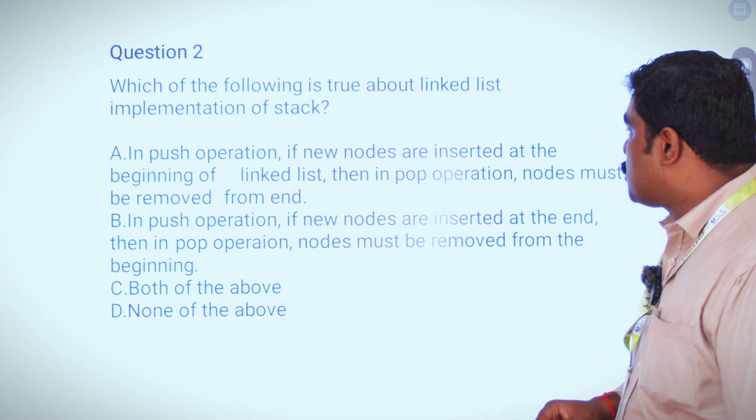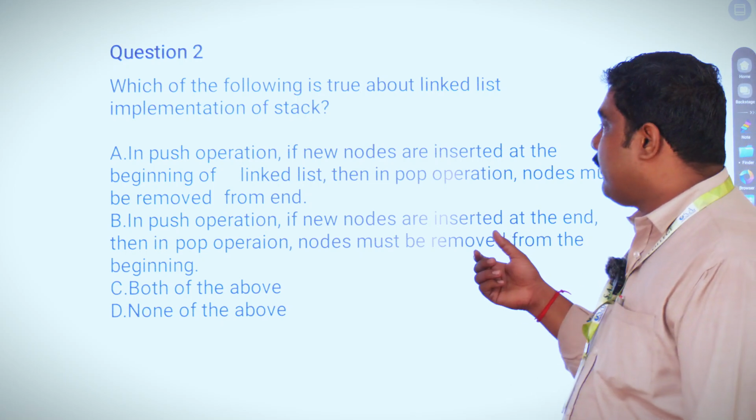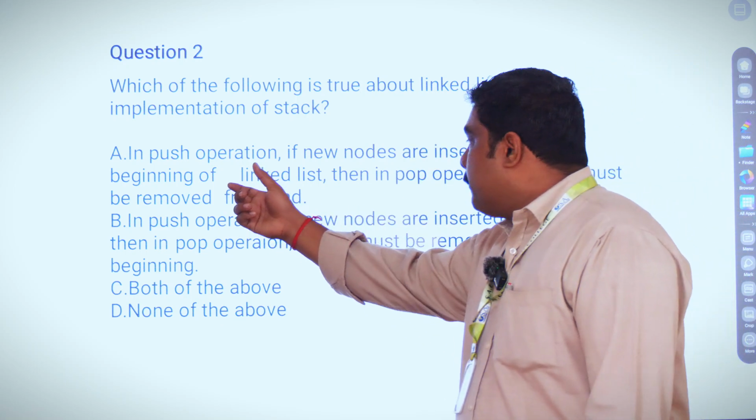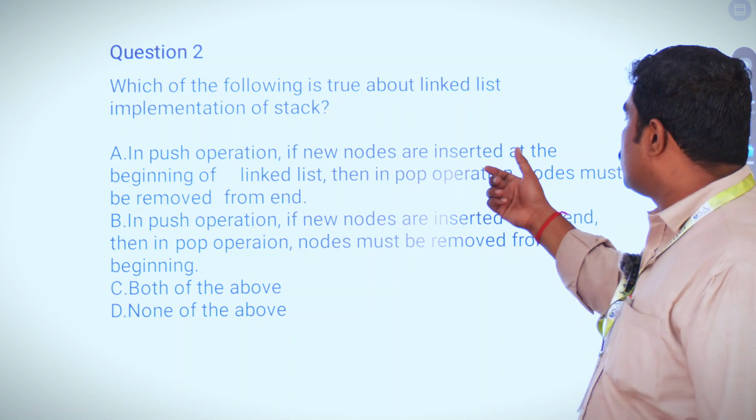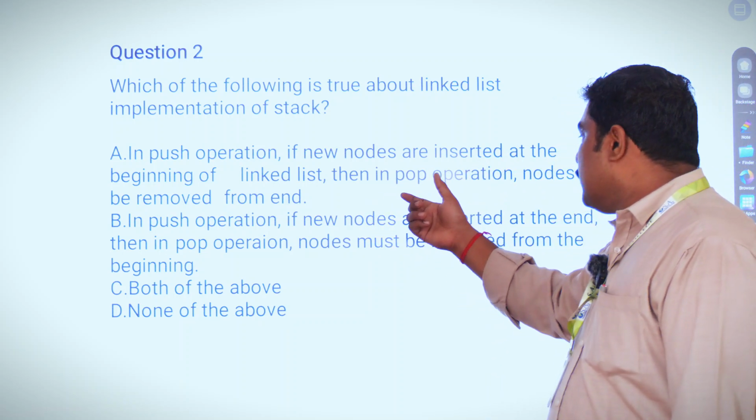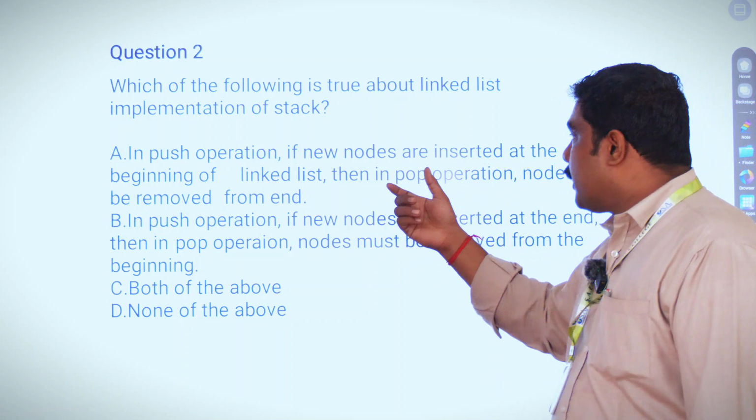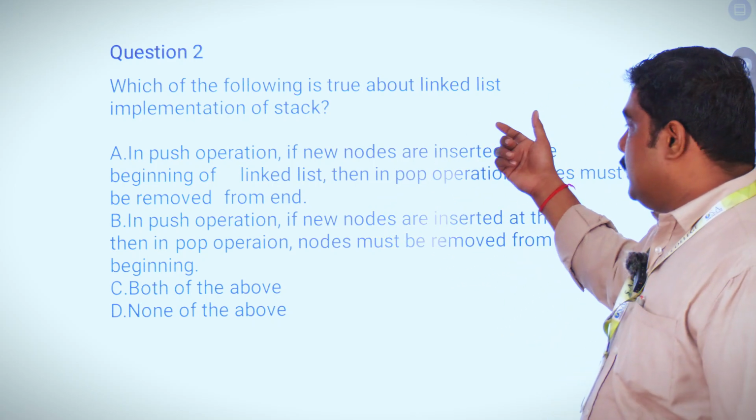Which of the following is true about the linked list implementation of a stack? In a push operation, if new nodes are inserted at the beginning of the list, then in the pop operation nodes must be removed from the end.